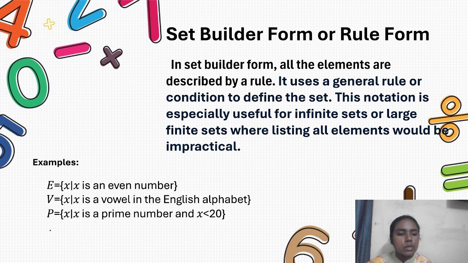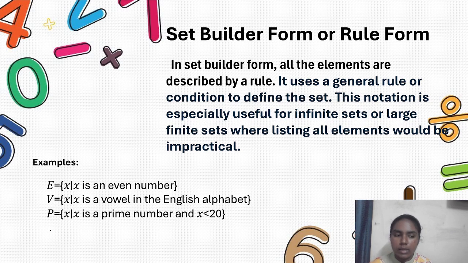And also the next example is V is equal to x such that x is a vowel in the English alphabet. Here we should notice one thing. E, V, P are all capitals that are denoting the sets. So here we should not read it like E is equal to, V is equal to.